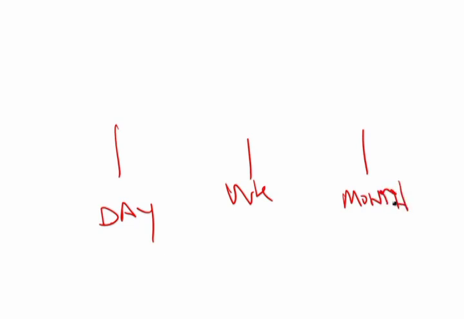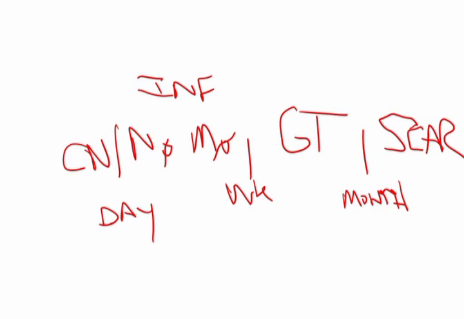And so what's going to happen? For the first day, you're going to get coagulative necrosis. After that first day, you're going to get inflammation for up to 1 week, and inflammation will begin with neutrophils and then progress to macrophages. After 1 week you're going to get granulation tissue, and then it's going to take 1 month for that granulation tissue to be converted to scar. Alright, so 1 day, 1 week, 1 month, and those are the key dividers of the major phases that are going to occur during the process.